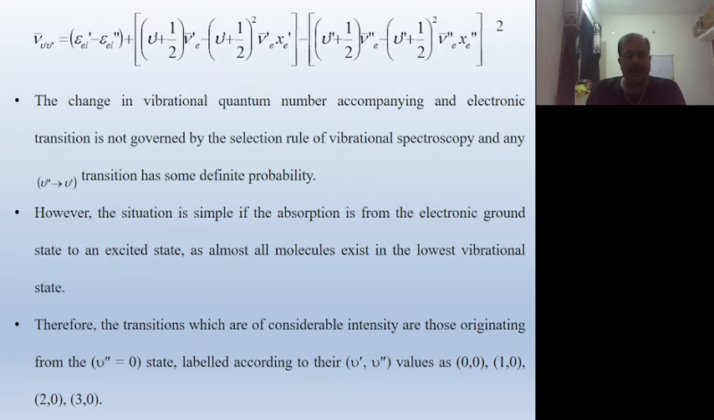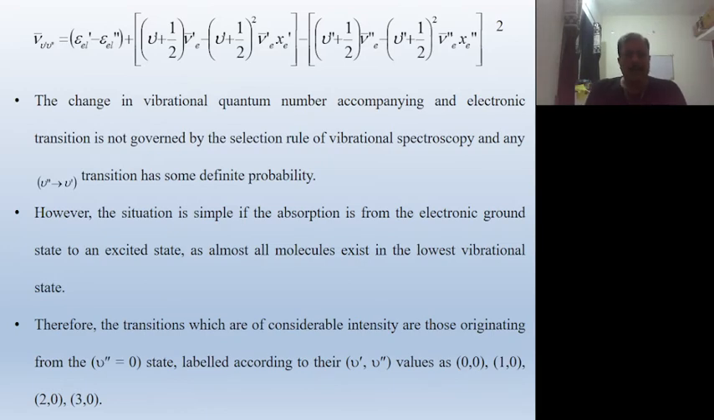The last equation in wave number: nu bar e into x e prime. The first bracket indicates the upper state of the electron and the second bracket indicates the lower state of the electron. This is nu double prime plus half, nu bar e double prime minus nu double prime plus half squared, nu bar e double prime into x e double prime. This is equation number 2.